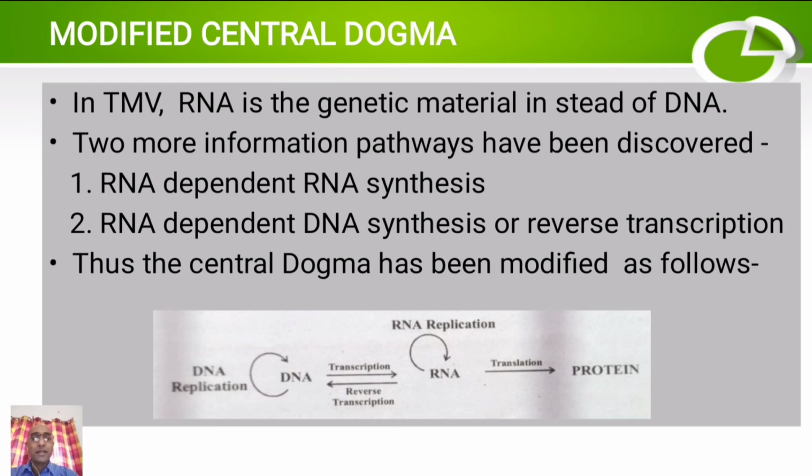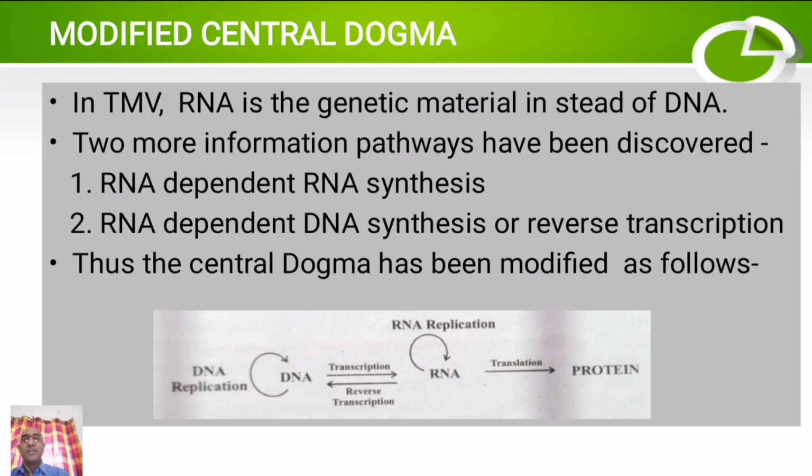Then from RNA, through translation, proteins are synthesized. But when RNA is the genetic material, RNA dependent RNA synthesis occurs, then translation occurs. Similarly, from RNA, DNA may also be synthesized through reverse transcription. So, this is the concept of central dogma.